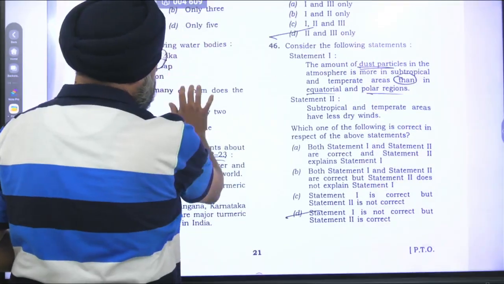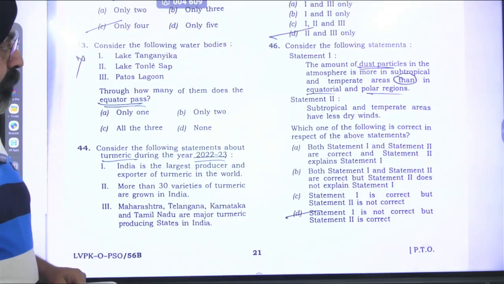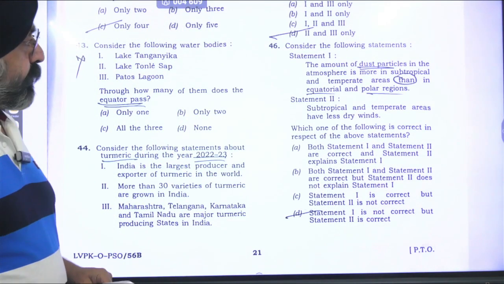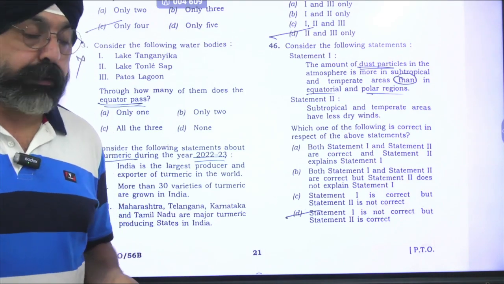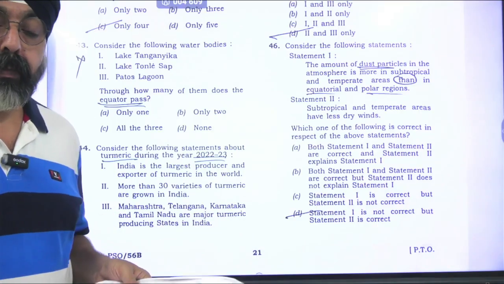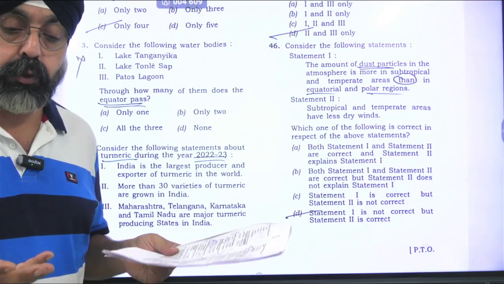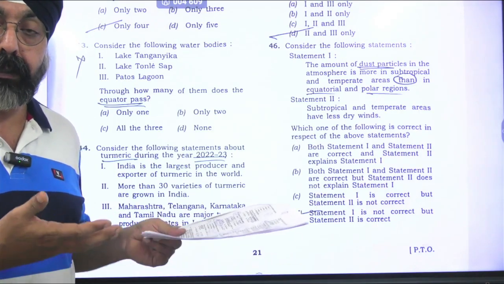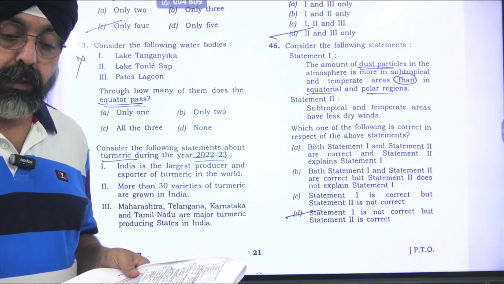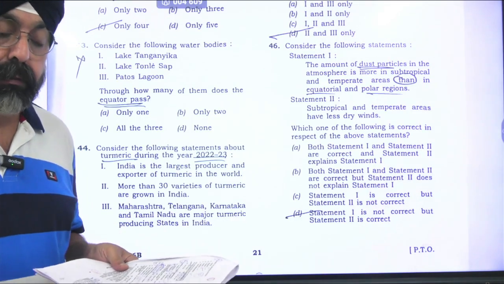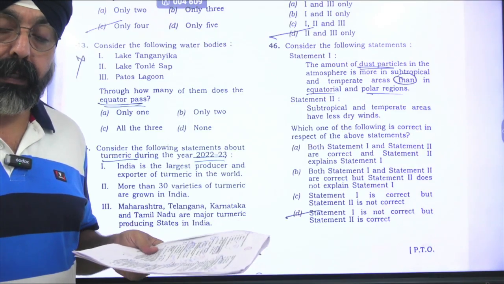Come to the 46th one. The amount of dust particles in the atmosphere is more in the subtropical and temperate areas than in the equatorial and polar regions. This statement is perfectly fine because we have all the tropical deserts, subtropical deserts, and mid-latitudinal deserts. And definitely, wind is the agent of erosion, and the airborne particles are maximum.